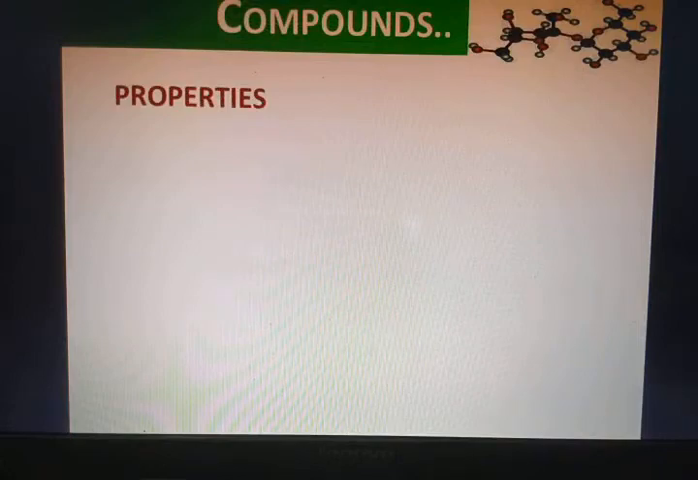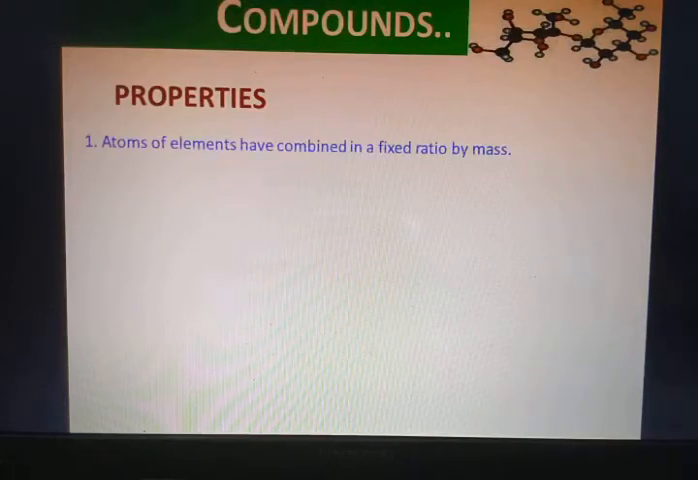Now we come to the properties of compounds. The first is that atoms of elements combine together in a fixed proportion by mass. That's the first criterion. Compounds are formed in a fixed ratio by mass. So when two substances combine to form a new one, certain things need to be fixed, and hence the best thing will come out from there.